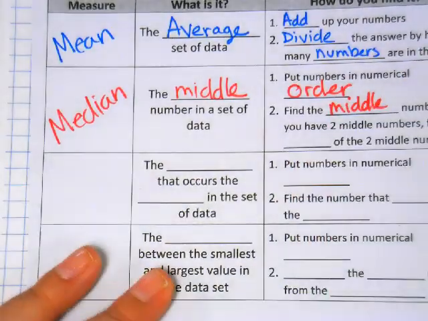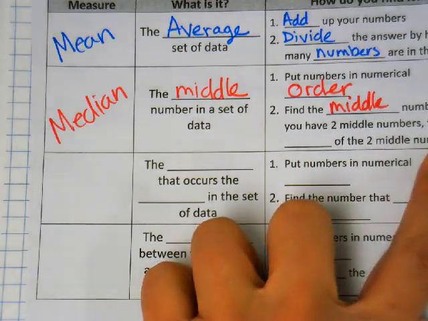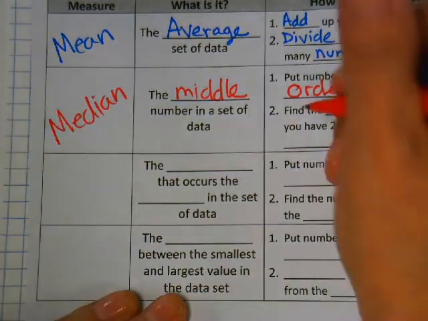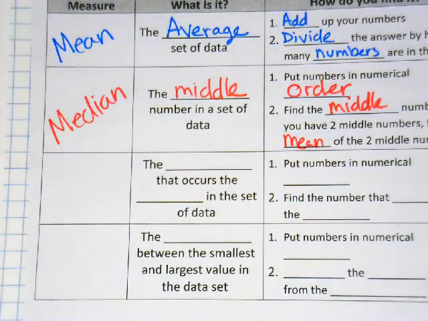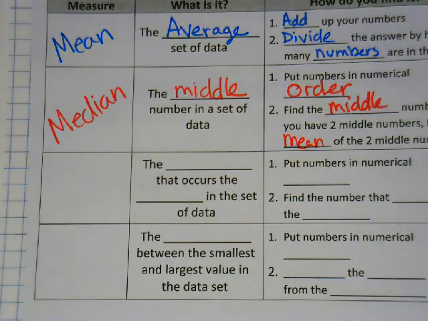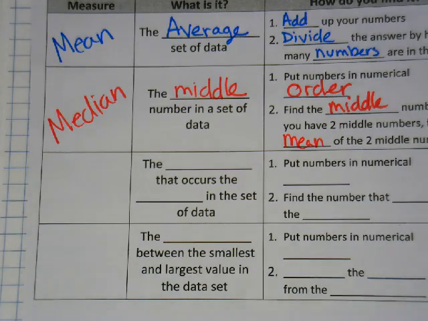Find the middle number. If you have 2 middle numbers, find the mean of the 2 middle numbers, which means you have to add and divide. So if you have 2 middle numbers, which we did yesterday, you add them and then you divide by 2. So that's what we did yesterday.